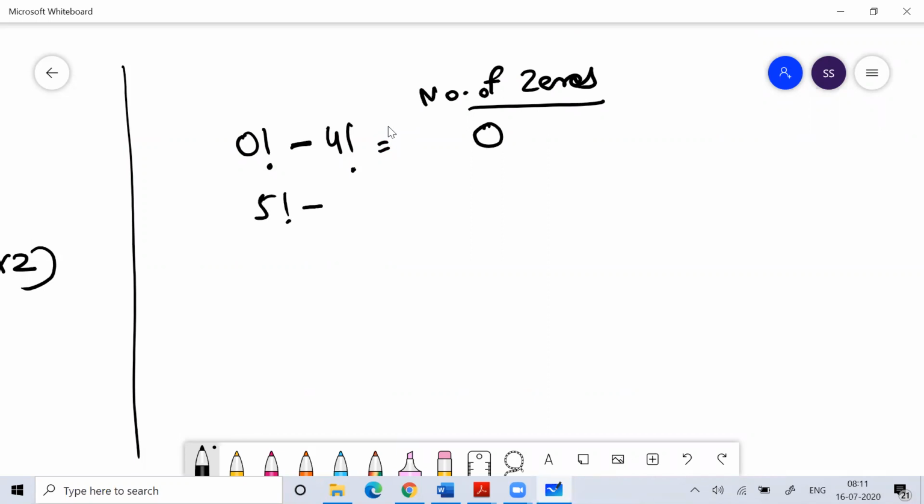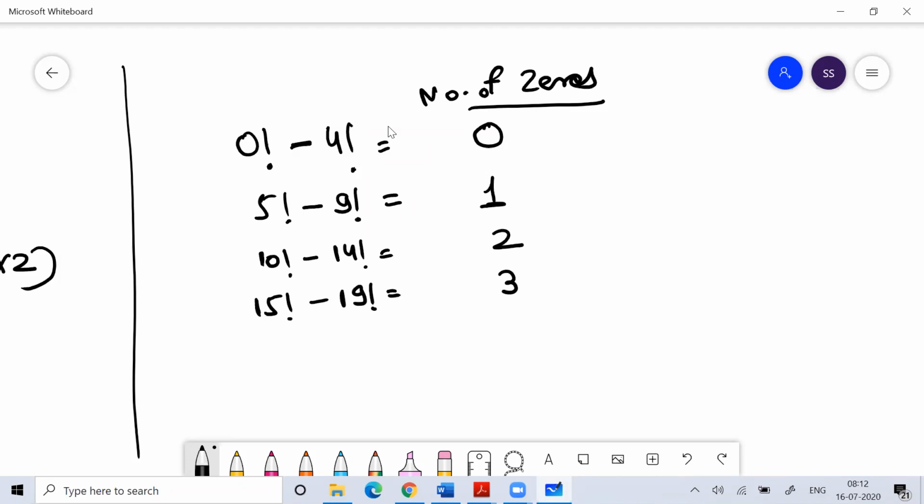From 5 factorial to 9 factorial, all numbers end with one 0, because there's only one 5 which can multiply with 2, and whenever 5 and 2 multiply, you get a 0. From 10 factorial to 14 factorial, all numbers will end with two 0s. From 15 factorial to 19 factorial, all numbers will end with three 0s.